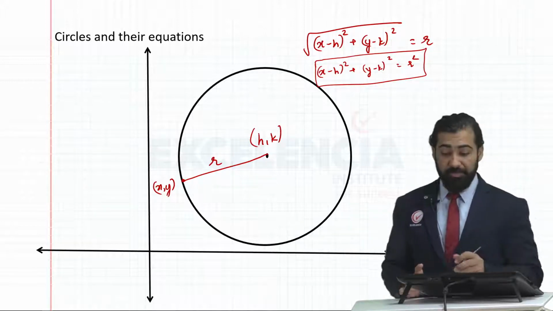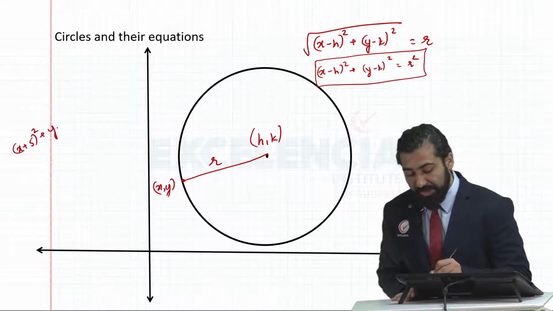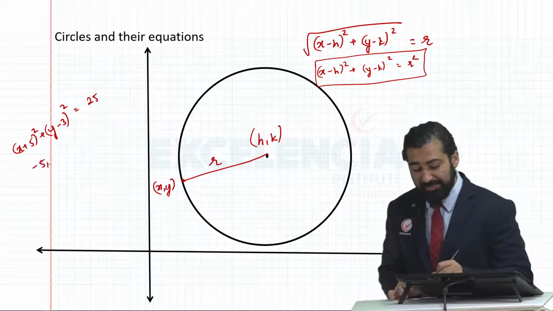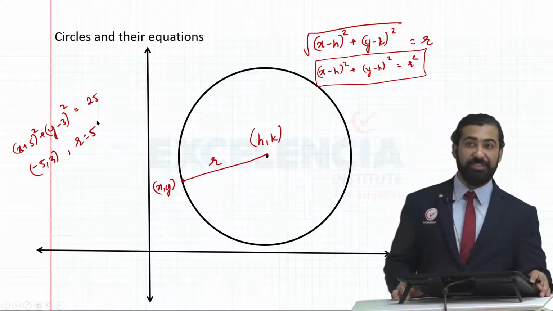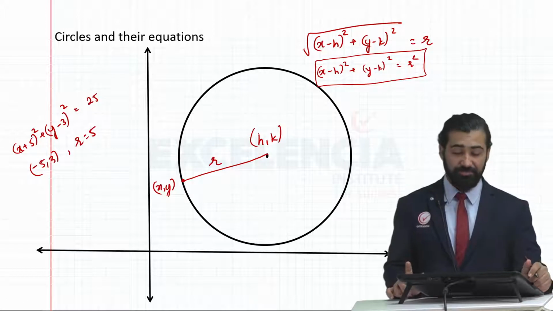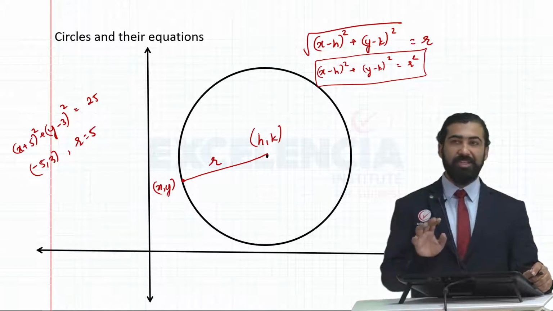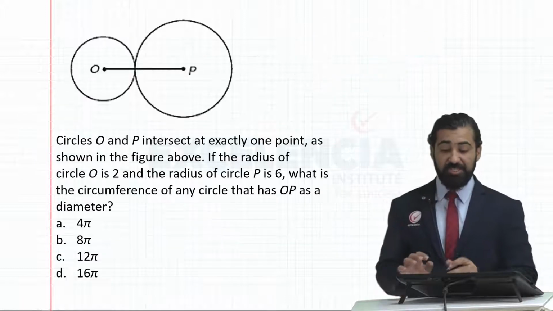So basically if I say that I have x plus 5 the whole square plus y minus 3 the whole square is equal to 25, understand that center of the circle is minus 5 comma 3 and radius of the circle is 5 units. Please note the similarities here. Again, very simple questions will be asked on this, nothing too detailed, nothing too difficult. Let's look at some questions on all of this.